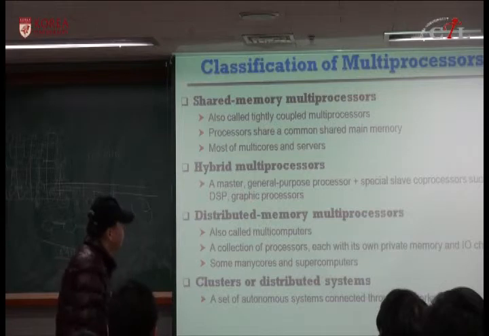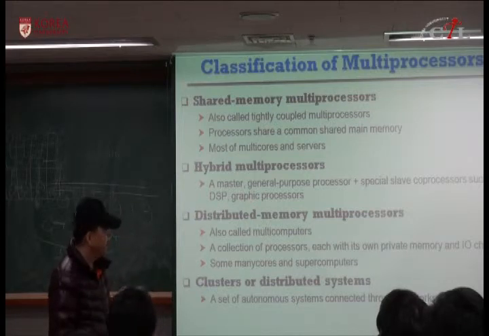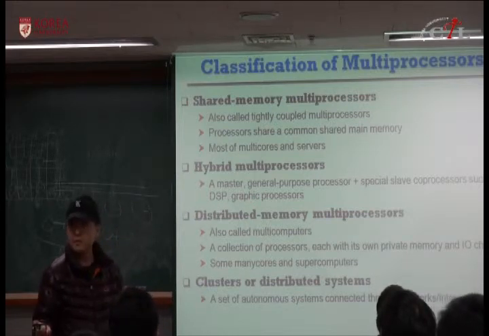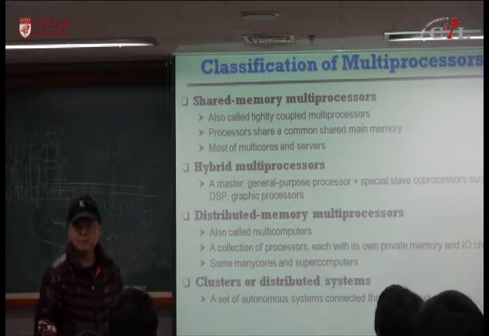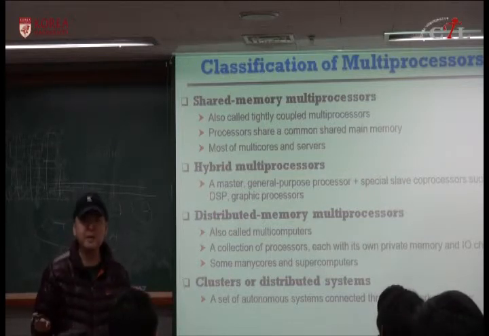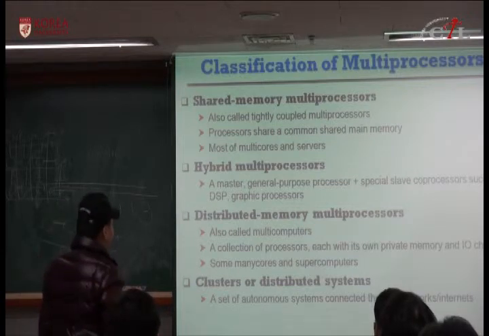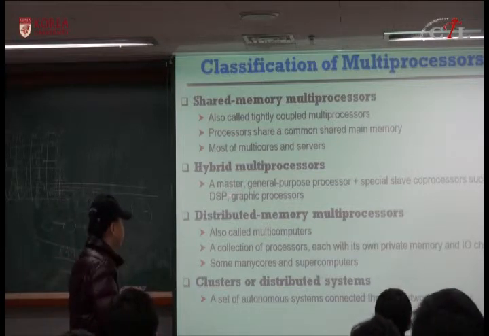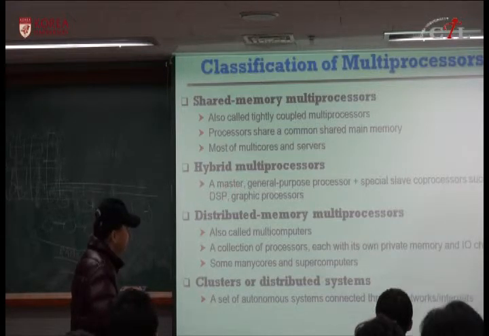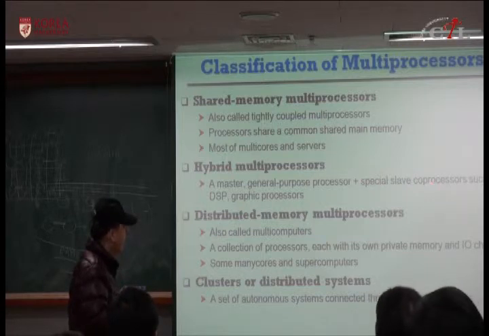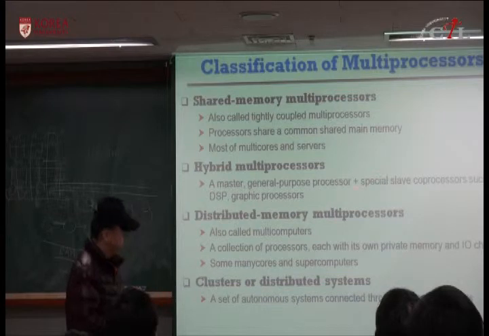Hybrid multiprocessor. This is used for smartphones or PlayStation 3 or the game machines. They have this kind of architecture. In this hybrid multiprocessor, there are one or more master general purpose processors, and there are multiple slave coprocessors such as DSP or graphic processors.